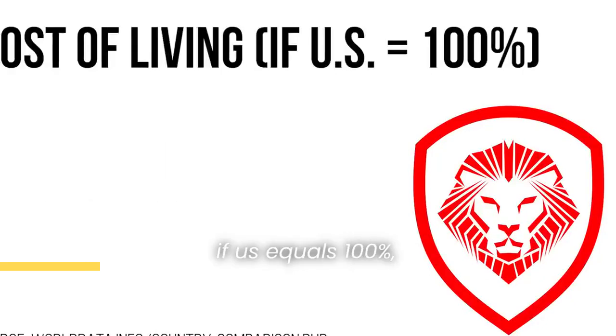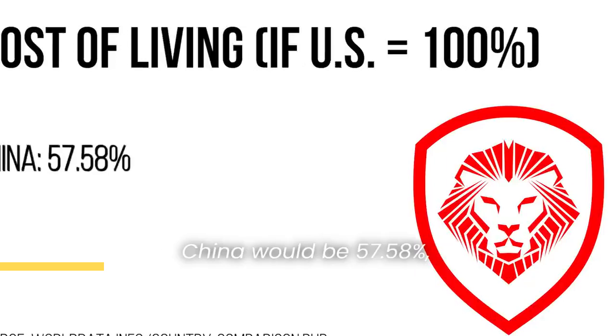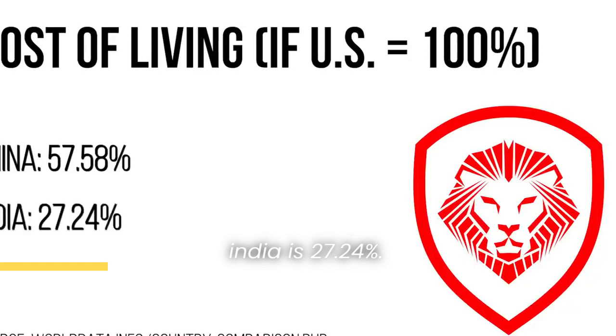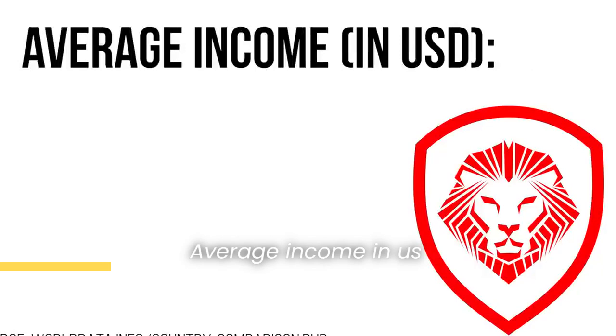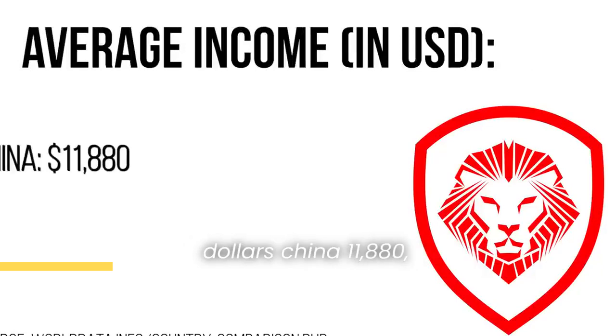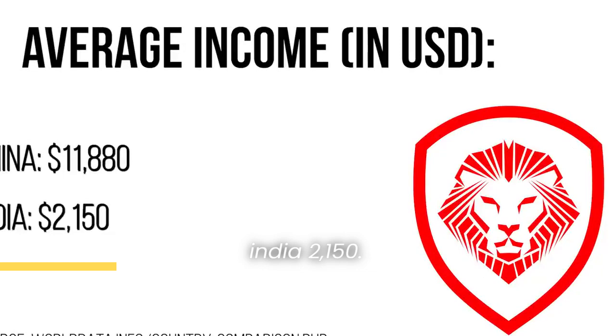Cost of living, if US equals 100%, where do China and India measure against that? China would be 57.58%. India is 27.24%. That's terrible. The edge there goes to China. Average income in US dollars, China, $11,880. India, $2,150. Again, the edge goes to China.